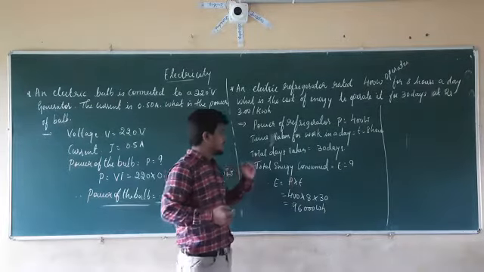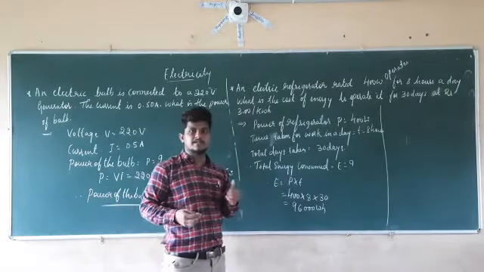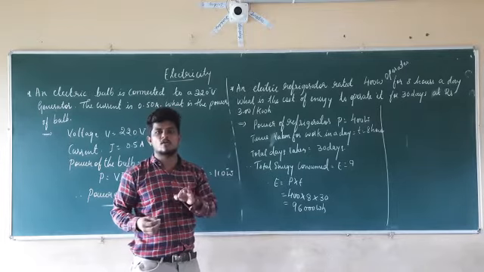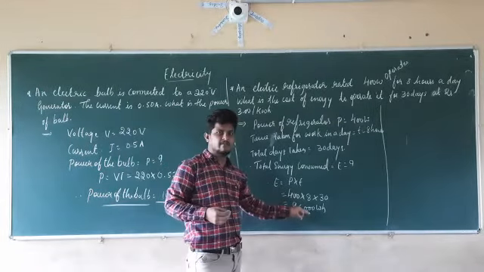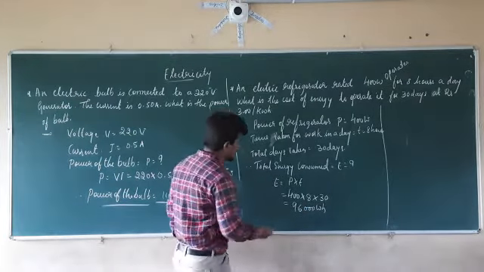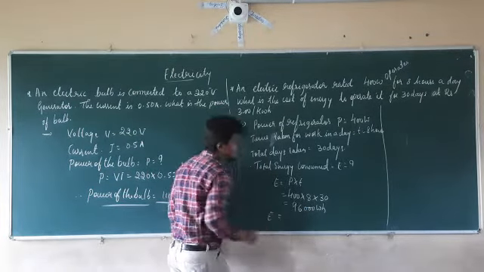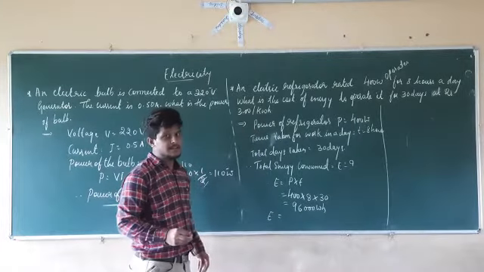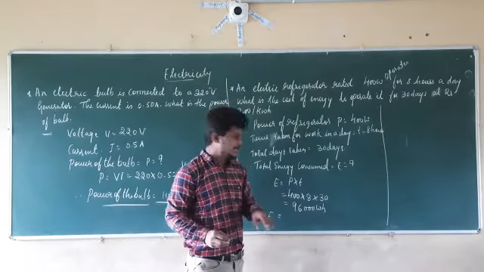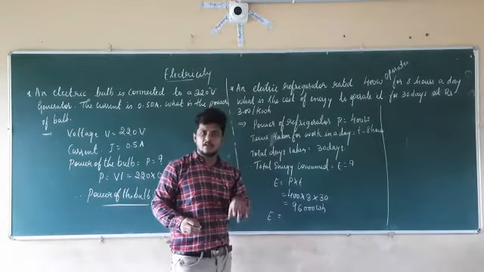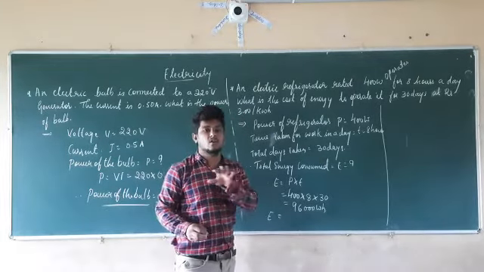But if you remember, the SI unit of the energy consumed is nothing but what? It is kilowatt hour. So you have to convert this watt hour into the kilowatt hour. How are we going to convert this? By dividing by 1000. 1 kilowatt is equal to 1000 watt. In the same manner, 1 watt hour is equal to 1 divided by 1000 kilowatt hour.